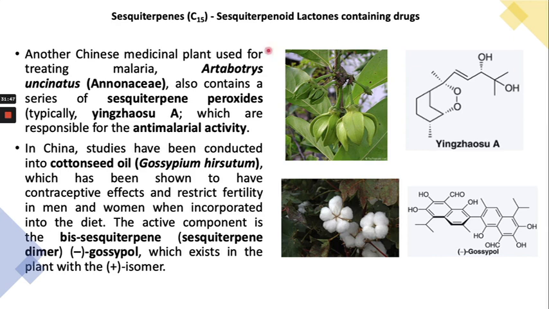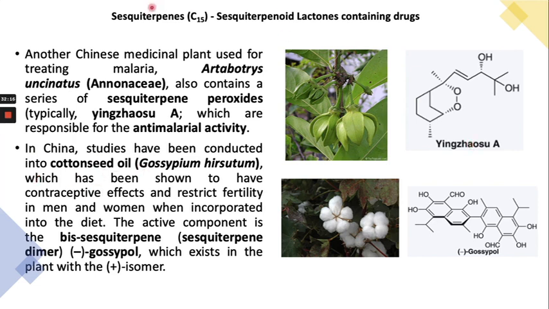Another Chinese medicine used to treat malaria is Artabotrys uncinatus from the Annonaceae family, which contains a sesquiterpene peroxide. This is the sesquiterpene peroxide, right? So this compound also has anti-malarial activity just like artemisinin.